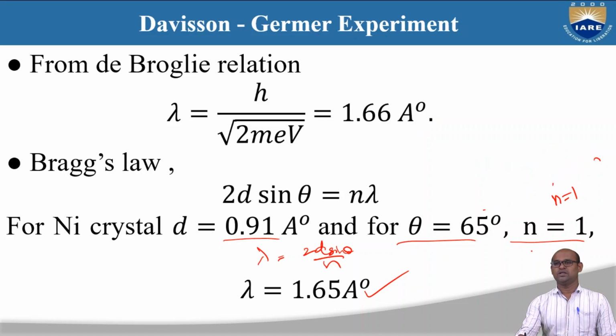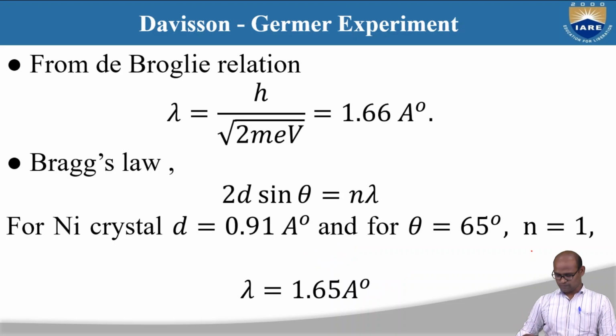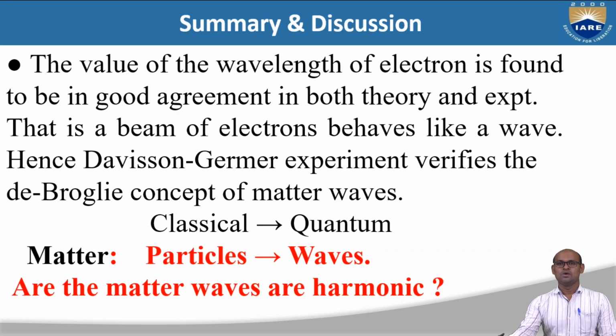So in this slide we proved that the de Broglie wavelength and the wavelength that we get from Bragg's equation are matching. The value of the wavelength of the electron is found to be in good agreement with both theory and experiment. That is, a beam of electrons behaves like a wave.